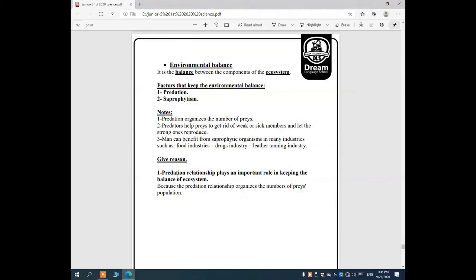Give reason: the predation relationship plays an important role in keeping the balance of the ecosystem. Why does predation help in keeping the balance of the ecosystem? Because predation organizes the number of prey, or population. Population means the number of members. So who organizes the number of members of prey? Predation.